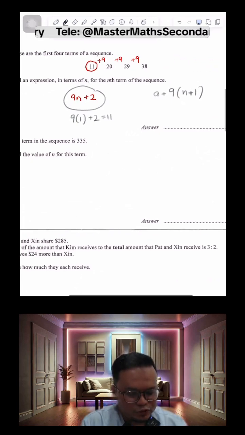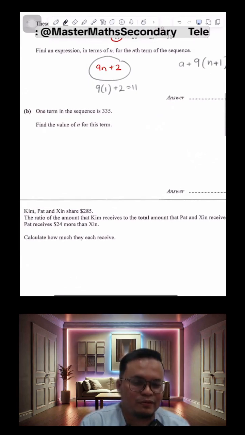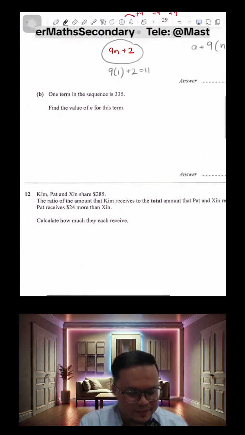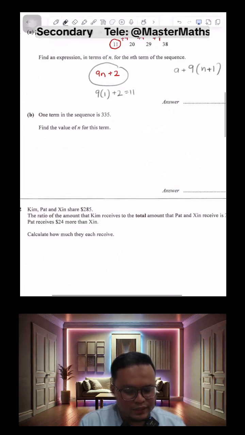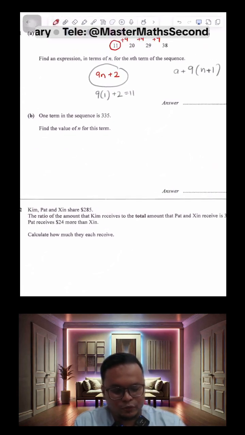Oh, Vicky, you are in Sec 3. So most of the questions you can do, right? Except for probably stats.